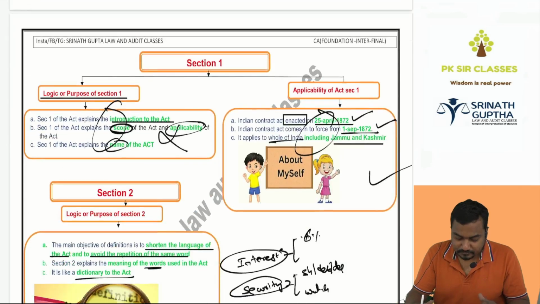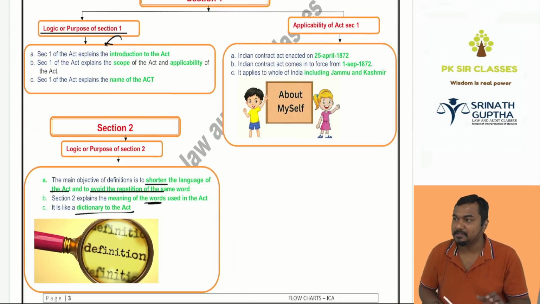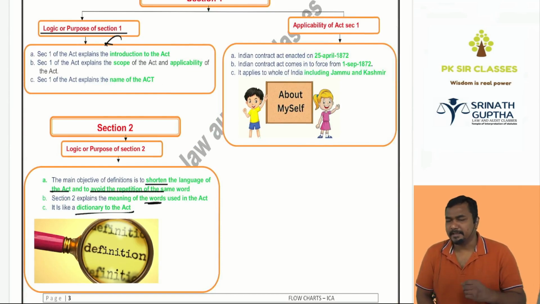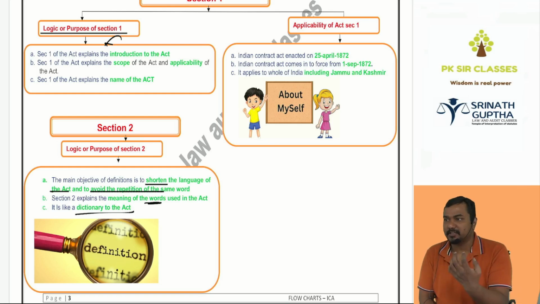So let us start with the first section of the Indian Contract Act. In any act, Contract Act, Sales of Goods Act, Partnership Act, Companies Act, SEBI, any act, section 1 will give the introduction. For example, you are facing me for the first time in your life.